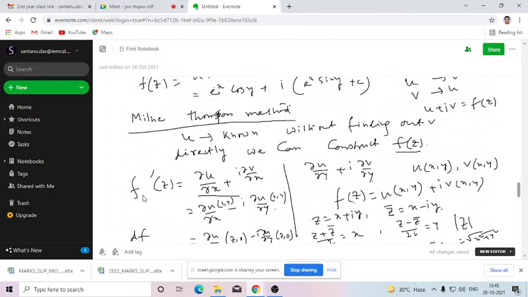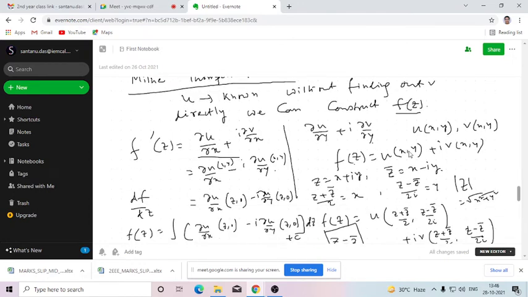So if we want to find out the value of f dash z from here, since the terms by using which we are going to find it are in terms of the variables x and y, we can't construct the function f dash z directly in terms of z. So in order to do so, we need to convert x, y in terms of z. So how can we do that? Here f dash z is u x y plus i v x y. So we know that z is x plus iy, so z bar will be x minus iy. So we can replace the value of x, y somehow in terms of z by using this equation.